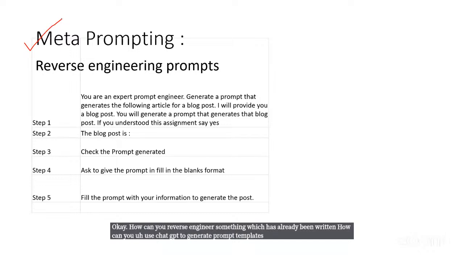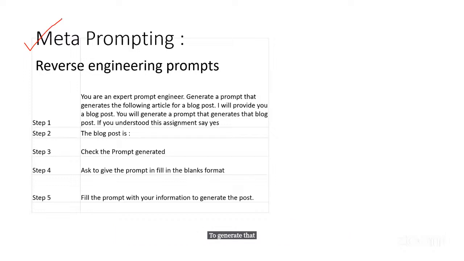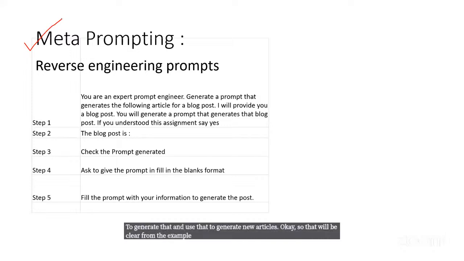How can we ask ChatGPT to write prompts for us? We are writing prompts, but what if we have an answer in our mind and we ask ChatGPT to write prompts to generate that, and use that to generate new articles? That will be clear from the example. Meta prompting is reverse engineering the prompts.